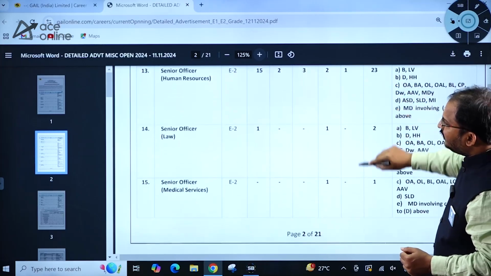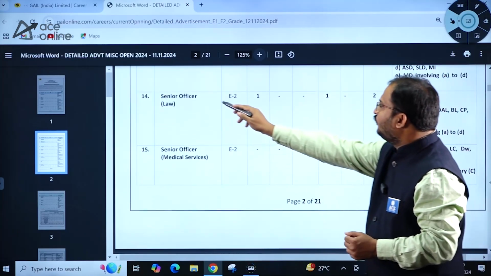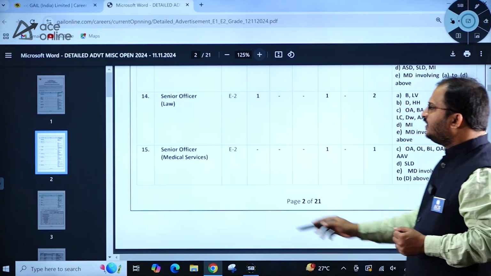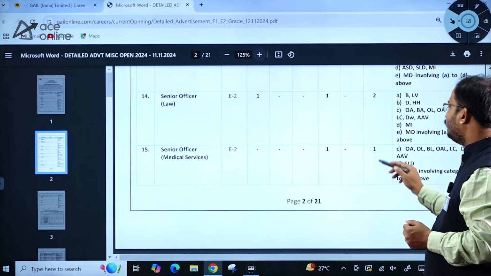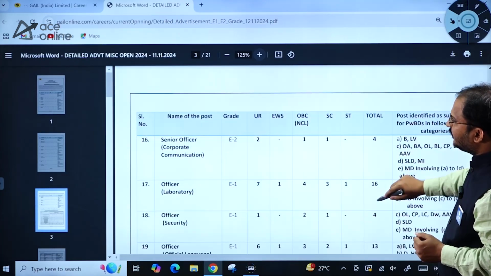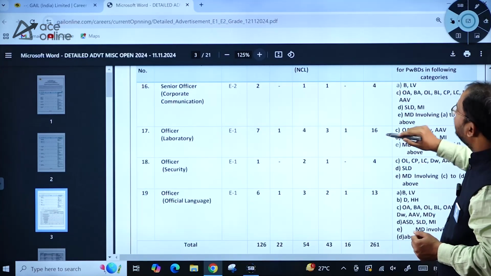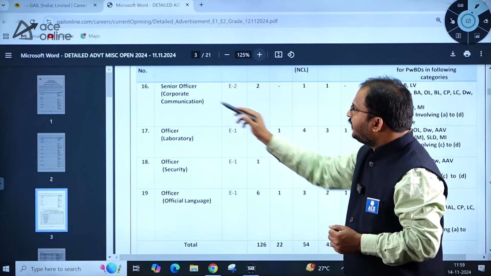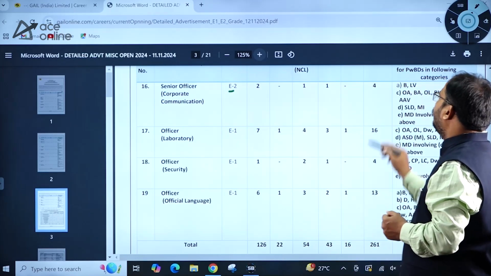Still there are so many things. Senior Officer Law, E2 category, 2 vacancies. Senior Officer Medical Services, E2 category, 1 vacancy. Senior Officer Corporate Communication, E2, 4 vacancies.